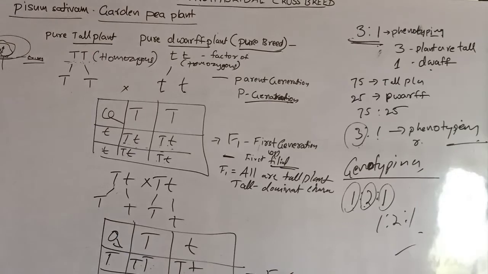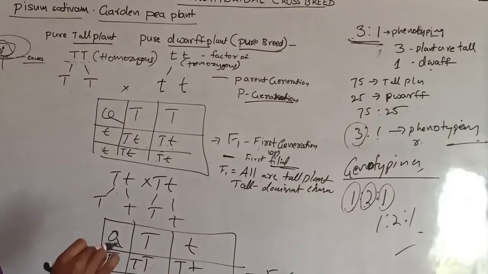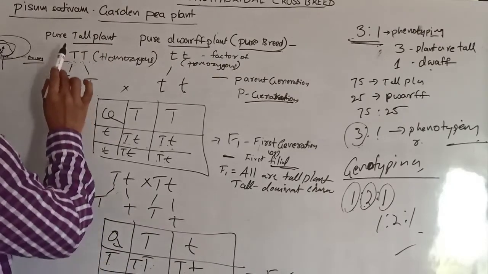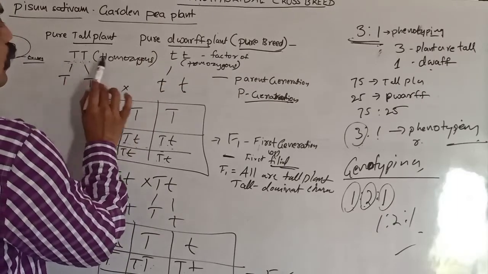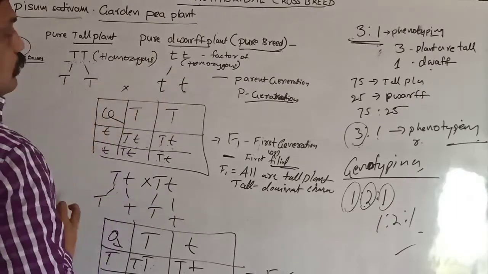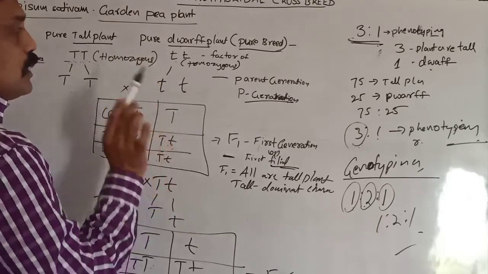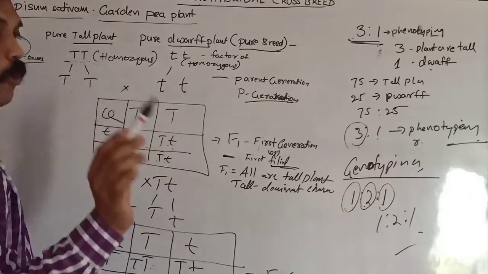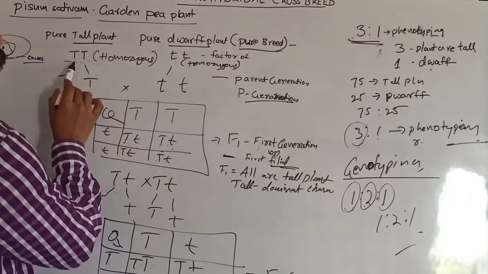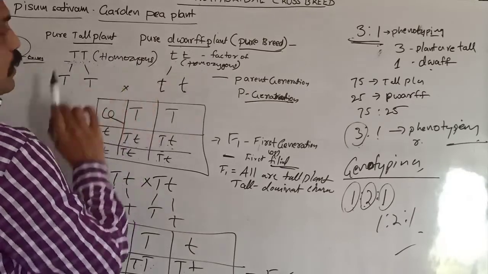This is Gregor Mendel's monohybrid cross. First of all, Gregor Mendel selected two pure breeds. Pure breeds means both are homozygous plants, which always show the same characteristic. For example, tall plants show only tall in all generations, so we call them pure breeds or homozygous plants.